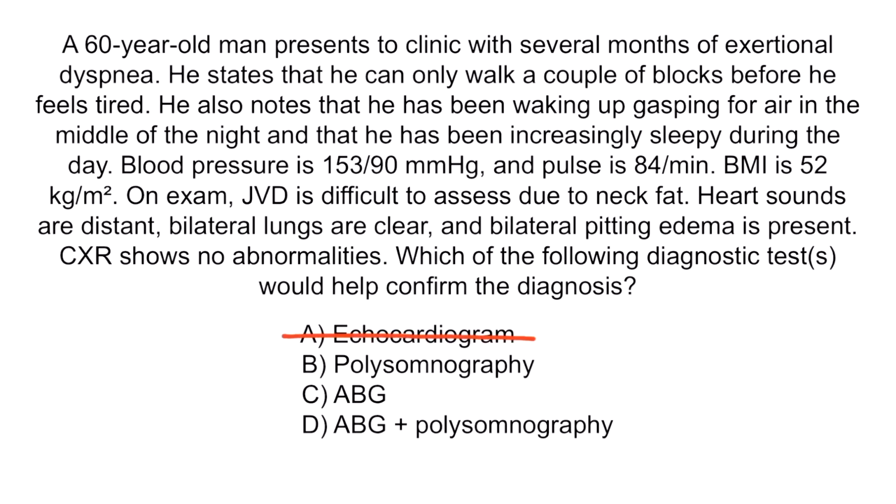A is wrong, because while we do have concern for cor pulmonale, which should be evaluated by echo, the underlying cause of his exertional dyspnea is likely OHS, which could not be confirmed by echo. B is wrong, because while polysomnography alone is sufficient to diagnose OSA, in order to meet criteria for OHS, he must also show daytime hypercapnia on ABG.